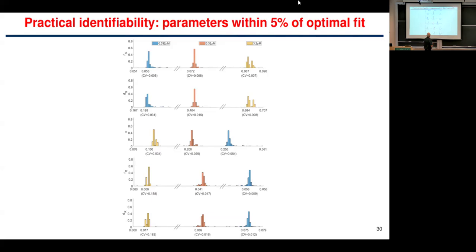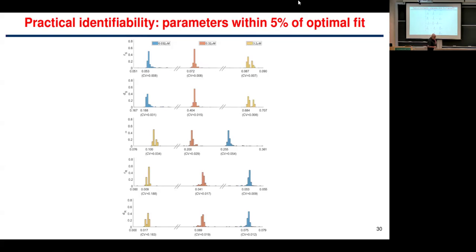We get extremely tight distributions of parameters, with coefficients of variation like 0.05. So this gives us confidence that this is a good model for the data that we had, with very identifiable parameters.